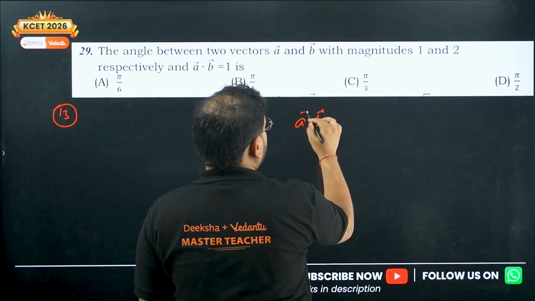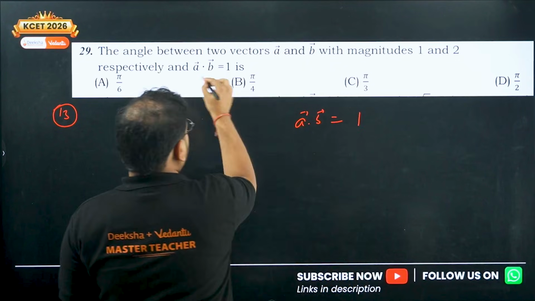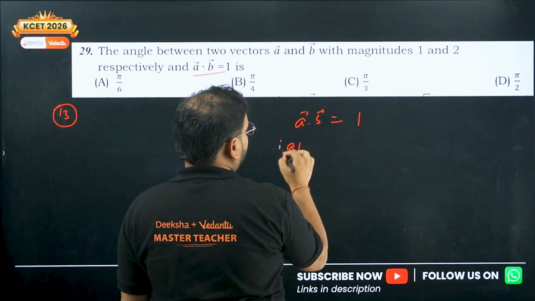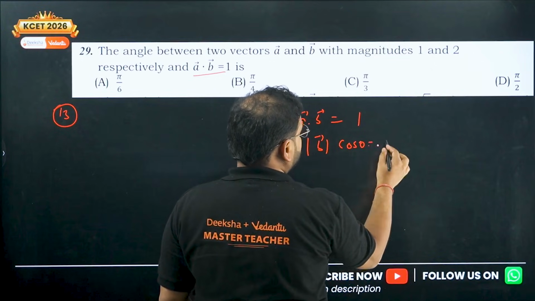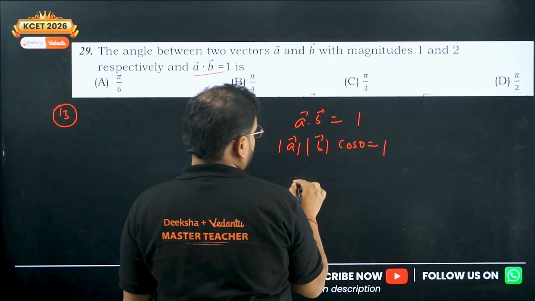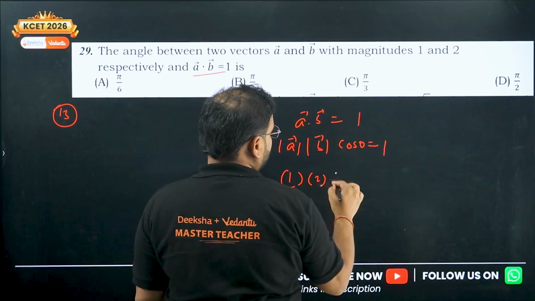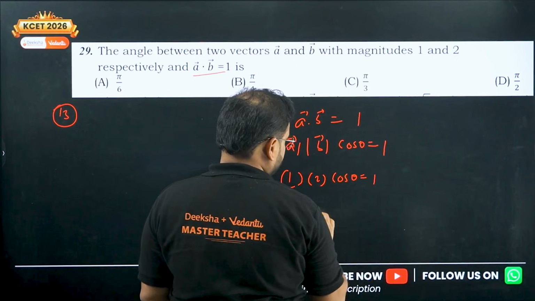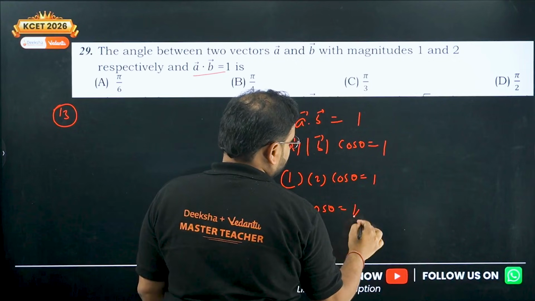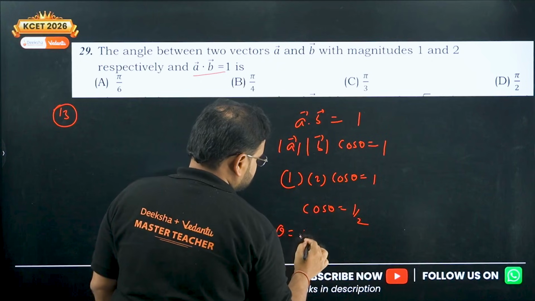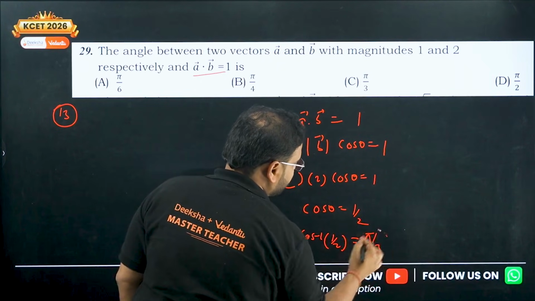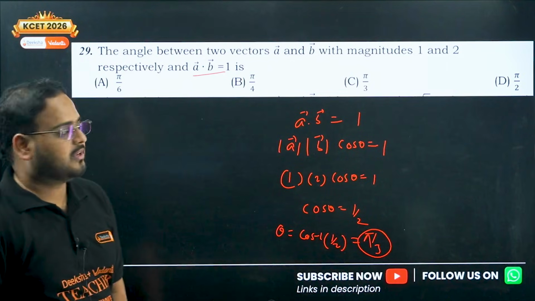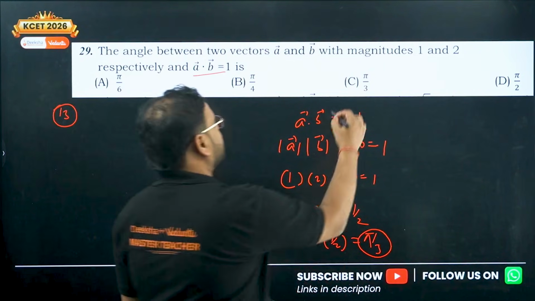So A dot B is given by 1. Here you check. So I have mod of A, mod of B, cos theta equals 1. A is given as 1, this is 2. Cos theta is 1, it means cos theta is 1 by 2. It means theta is cos inverse of 1 by 2, so pi by 3. Simple question. Very simple.